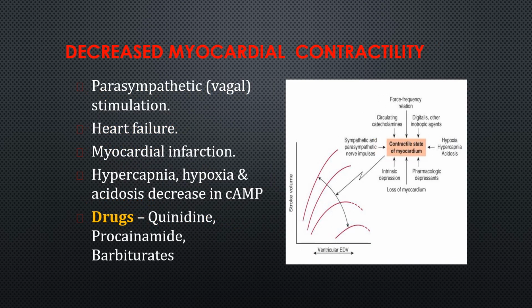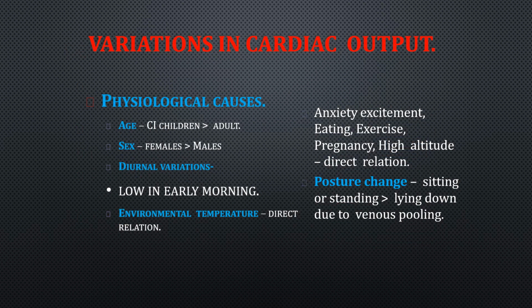And same, the factors for decreased myocardial contractility. So the opposite of sympathetic, parasympathetic stimulation, and heart failure, myocardial infarction, hypercapnia, hypoxia, and acidosis, which decrease the cyclic AMP, and the drugs like quinidine, procainamide, and barbiturates. So these will cause decreased myocardial contractility. So that completes the regulation of cardiac output.